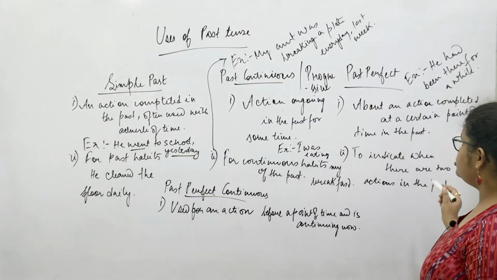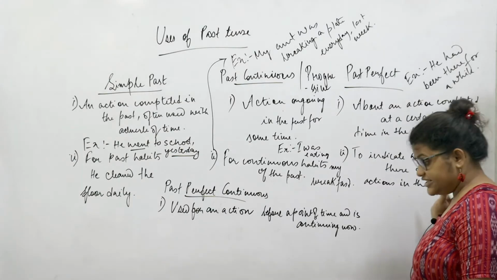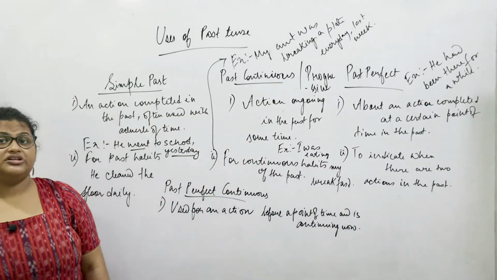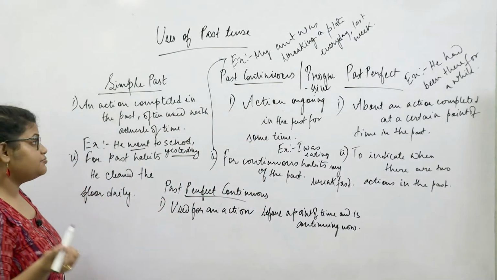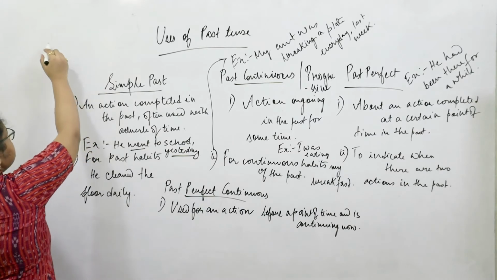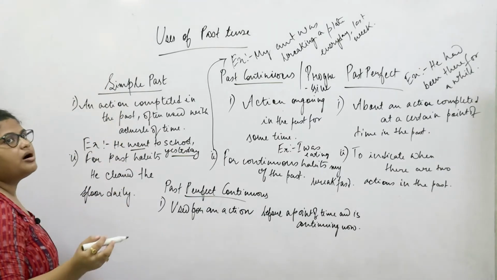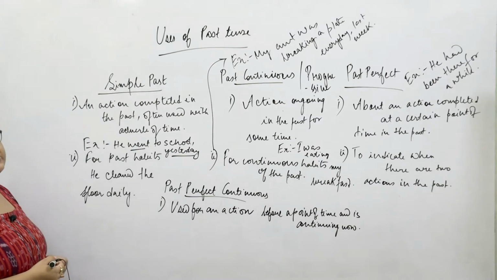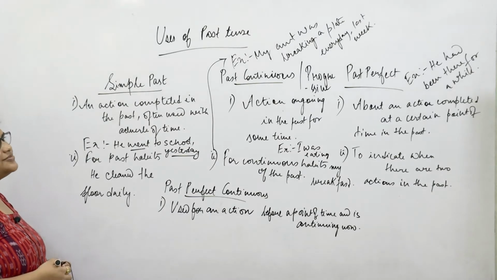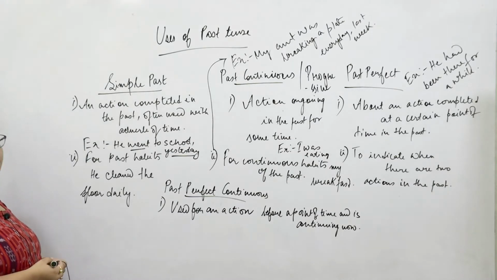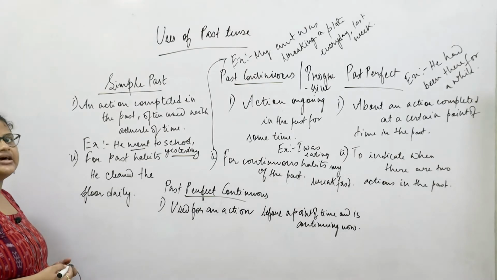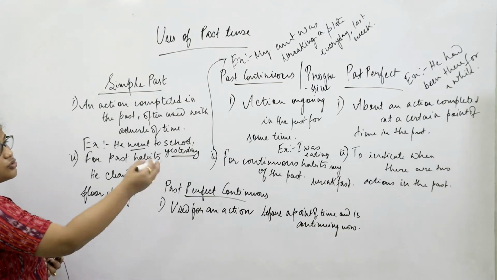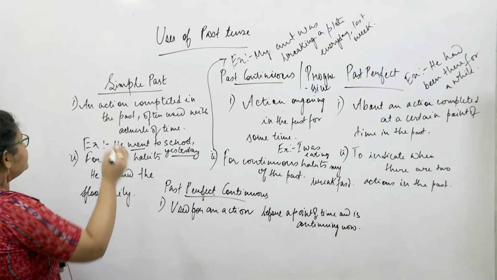And the more important utility of the past perfect tense is, please pay attention to this, because people keep on making errors in this past perfect tense. It is usually used to indicate the pastness of the past. When there are two actions both happening in the past, how will you explain which one is more in the past and which one is lesser in the past? In order to elucidate that point, we will be taking up the past perfect tense.